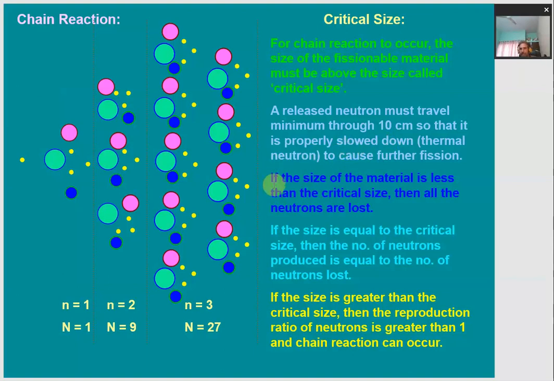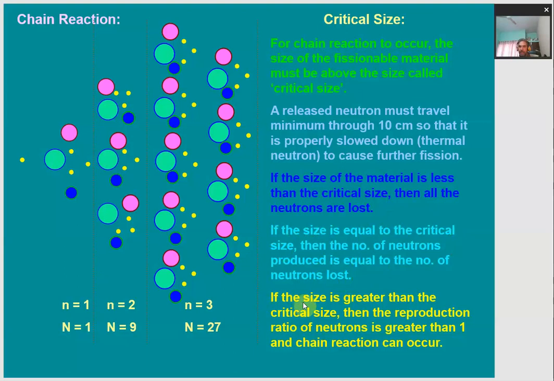If the size of the material is less than the critical size, then all the neutrons are lost, because those neutrons will not find any uranium-235 nucleus to hit and carry out further nuclear reactions. If the size is equal to the critical size, then the number of neutrons produced will be equal to the number of neutrons lost, which gives a sustainable nuclear fission process.